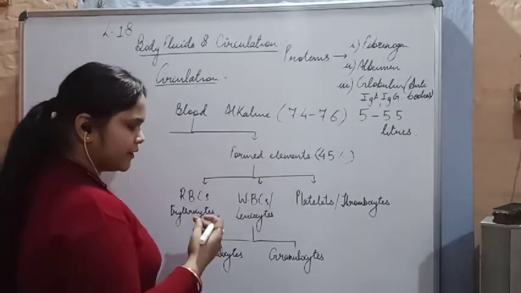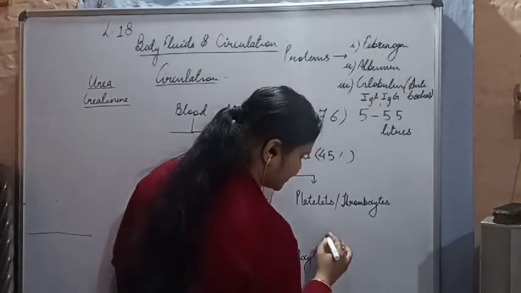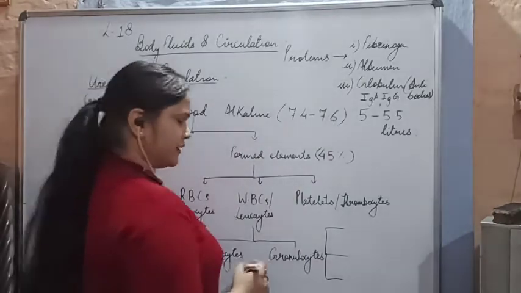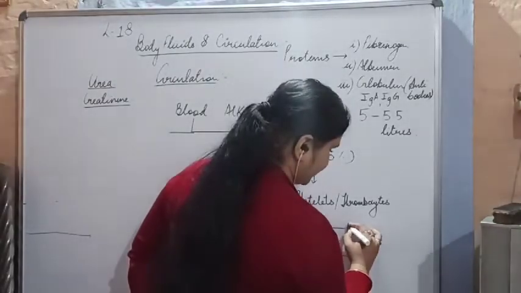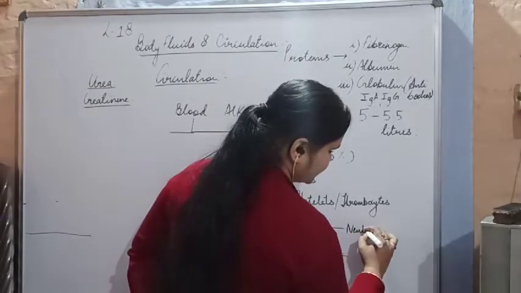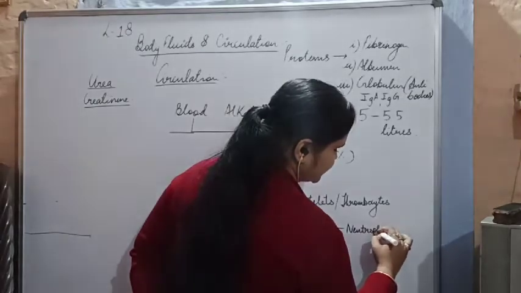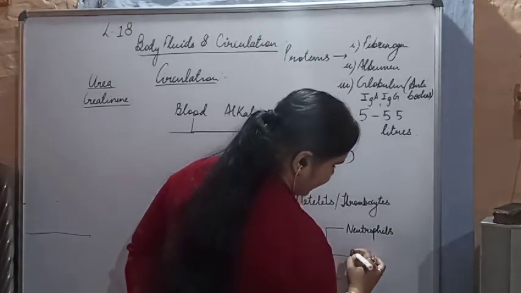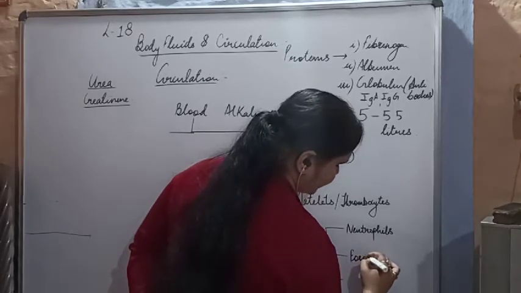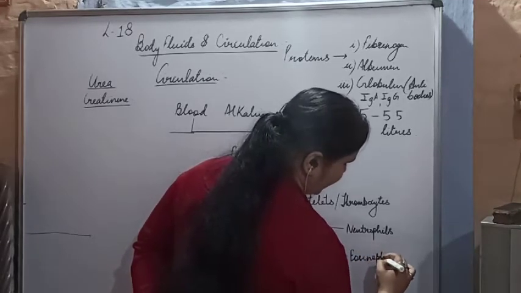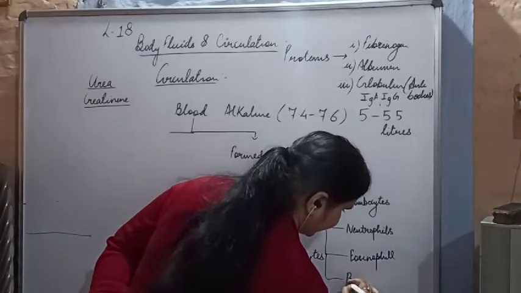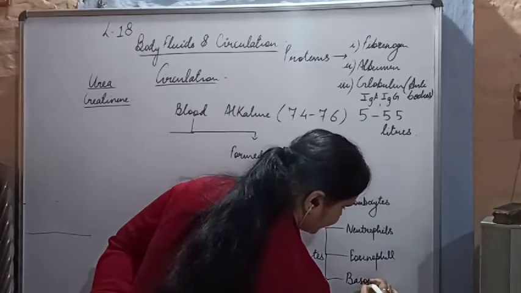So we have three types of granulocytes. I am mentioning them here. The first granulocyte is the neutrophil. Next we have the eosinophil, and then the last one is the basophil.